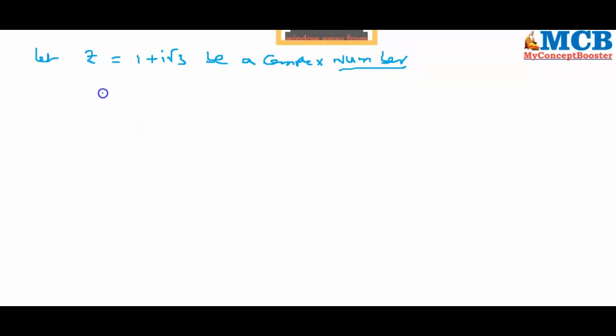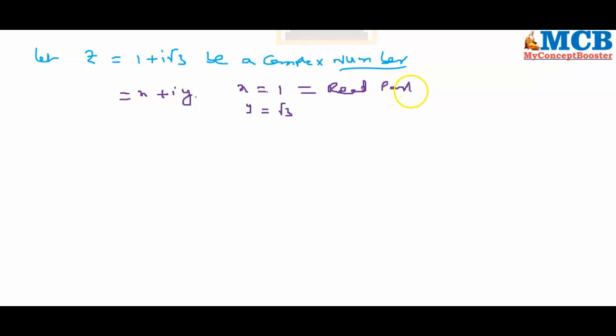Well, now it is in the form of x plus iy, where x is equal to 1, y is equal to root 3. This 1 is called the real part of the complex number z. Root 3 is called the imaginary part of the complex number z.